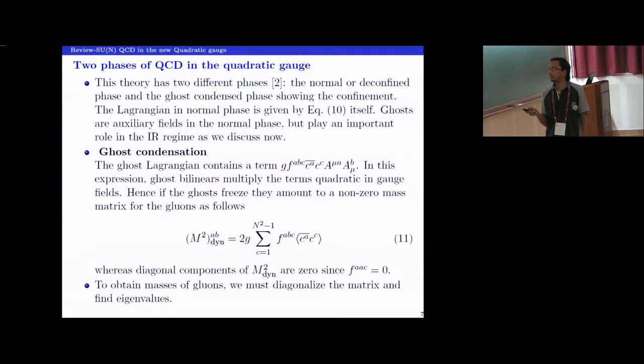Although this A appears twice here on the right-hand side, the matrix is with respect to indices A and B, so they are not summed over. The only thing which is summed over is C, which runs from 1 to n squared minus 1. To obtain the masses of the gluons, I need to diagonalize this matrix, right?